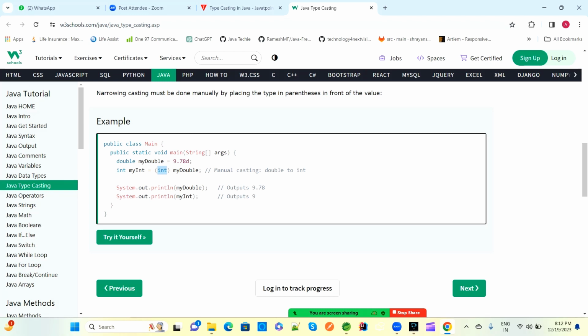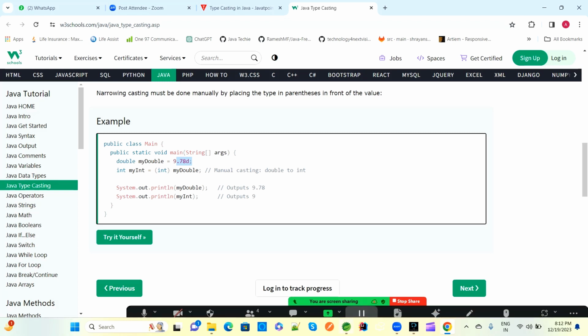Then if you print my double, it will output 9.78, and my int will have the converted value, 9.78d converted to integer type, meaning 9 will be printed. The decimal part is removed. So this is casting.